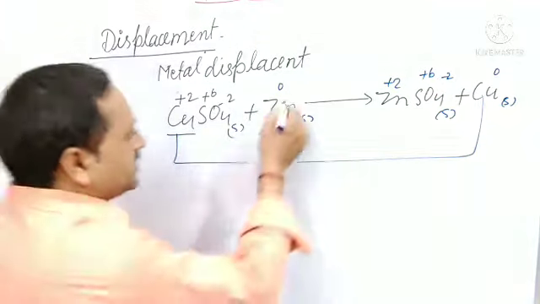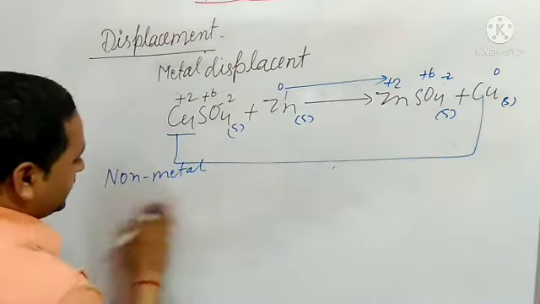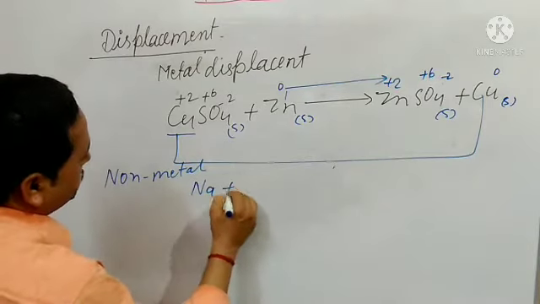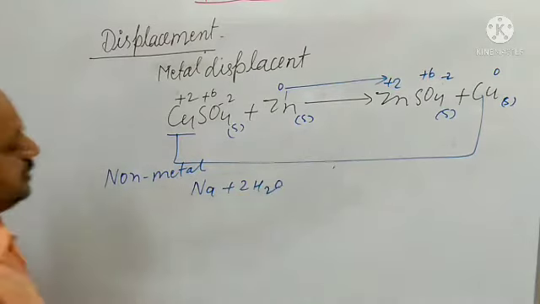Next is non-metal displacement redox reaction. Here I am writing Na plus 2H2O, and it reacts and forms 2NaOH plus H2.